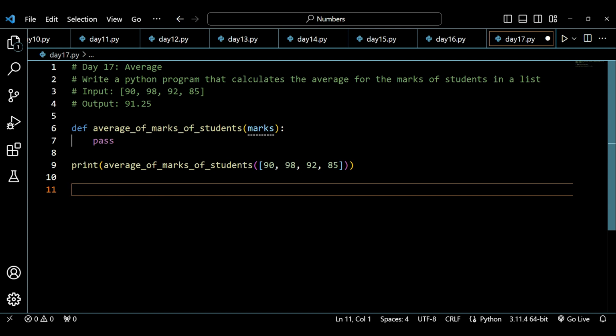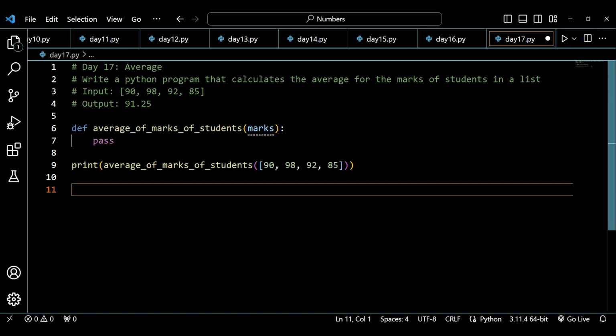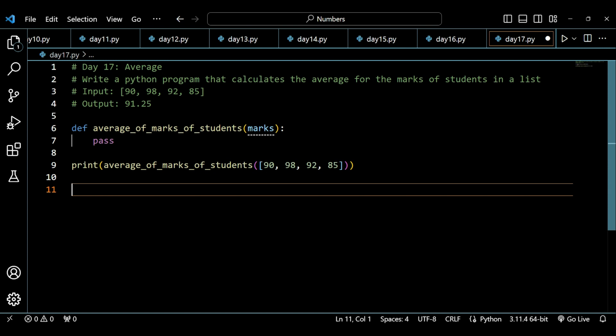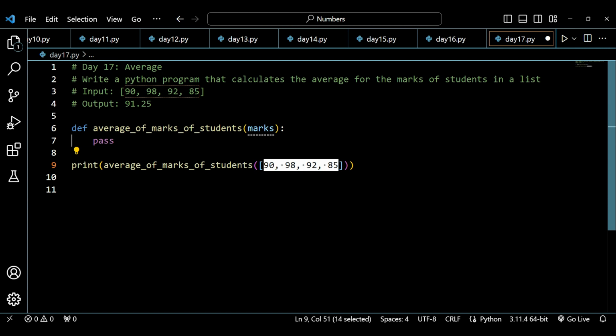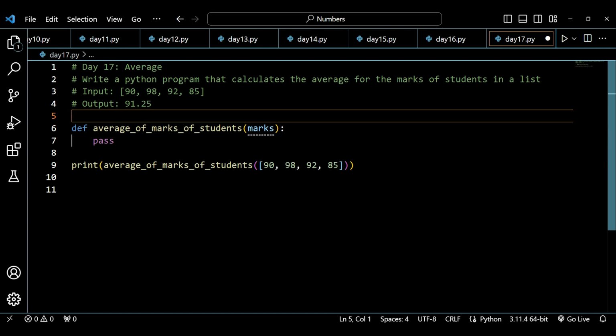Now we have 4 subjects here, right? 90, 98, let's suppose first is math, second is English, third is Hindi, and fourth is science. So we have 4 subjects, and we have to take out the average of these numbers. To take out the average, we will simply add all of these numbers and divide that sum by the length of the list. So what I will be doing here is to take out the average.